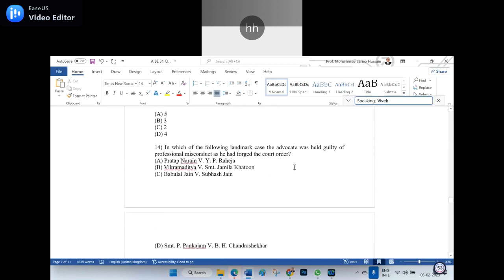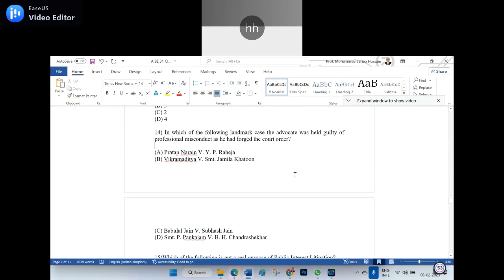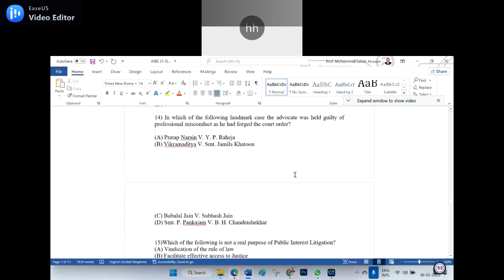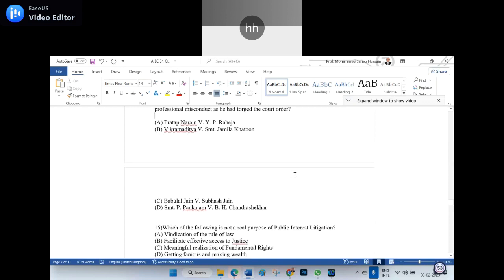I appreciate. So, in which of the following landmark cases was the advocate held guilty of professional misconduct for forging a court order? Oh, this we did not discuss. Pratap Narayan versus YP Raheja, Vikramaditya versus Srimati Jamila Khatun, Babu Lal Jain versus Subhash Jain, Srimati Pankajam versus B. Chandrasekhar. To my knowledge, it may be the D answer. I don't know, sir, how did you make it out?